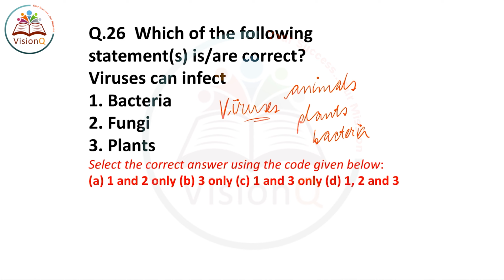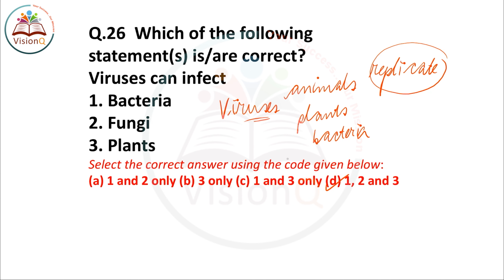When it comes inside the host, it becomes living and it can multiply or replicate only inside the host cell. This is the specialty of viruses. So a virus can infect any organism, maybe animals, plants, bacteria or any other microorganisms. So all three are right. The answer is option D, 1, 2 and 3 are the right options.